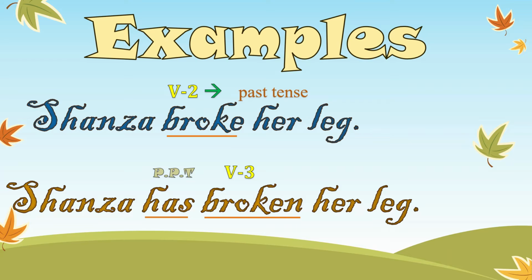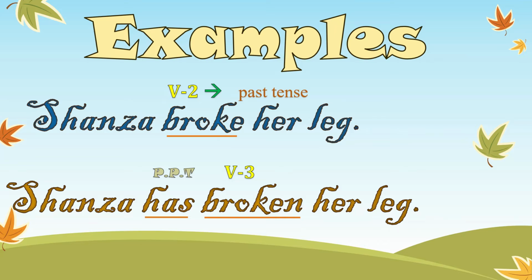Everyone see, in past tense, what happens? Shanza broke her leg. Now what's done is done. It can't be changed. But Shanza has broken her leg. The leg has already been broken, right? It has already been done. It is part of the past, but it is still connected to the present.